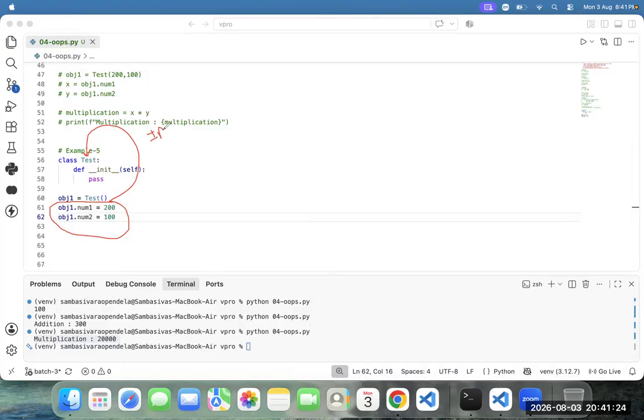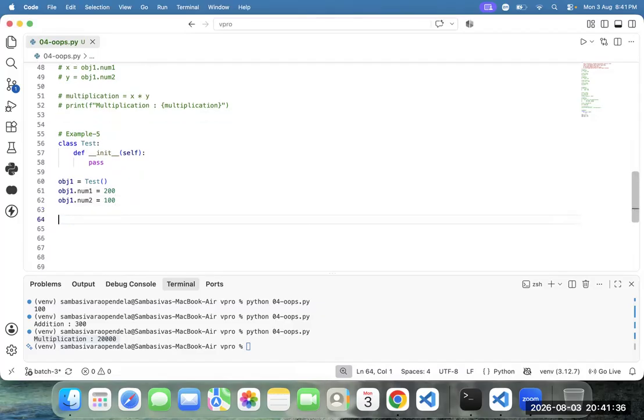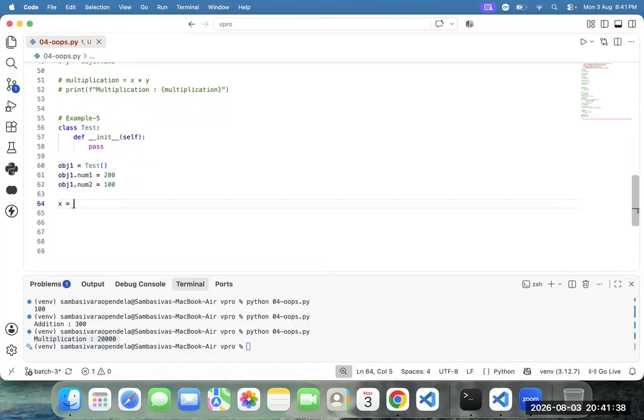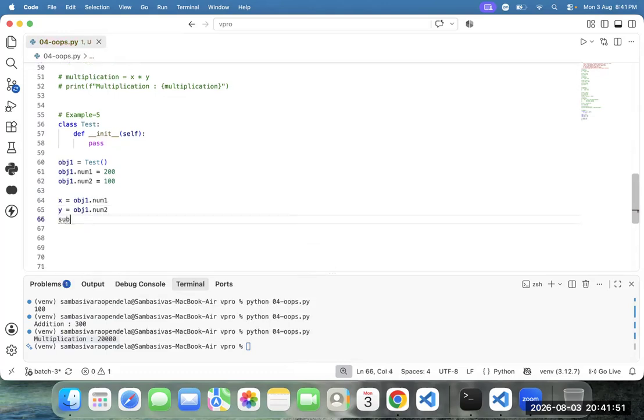After creating the object also, Ravi, are we able to add the instance members? Yes, we are able to add the instance members. After adding the instance members, access them. How to access them? x equal to obj1.num1. This is the interview question time. In the interview, they will ask this kind of question. y equal to obj1.num2. And do the subtraction.